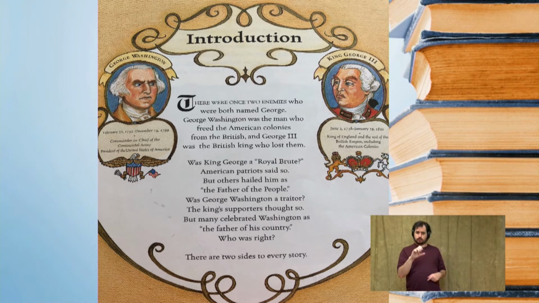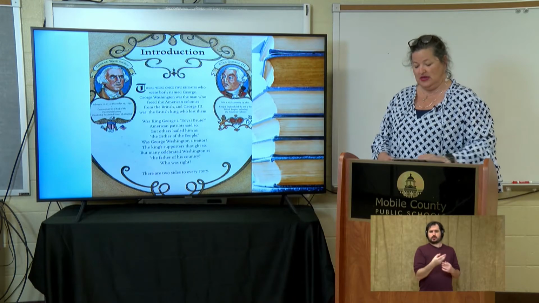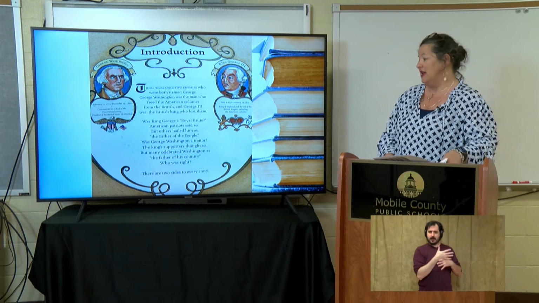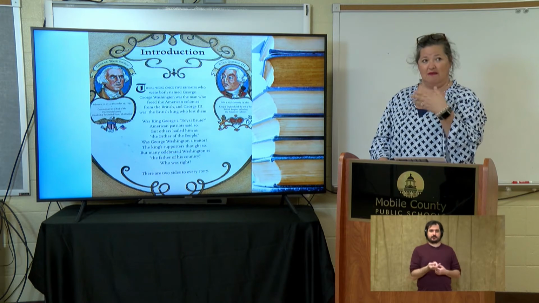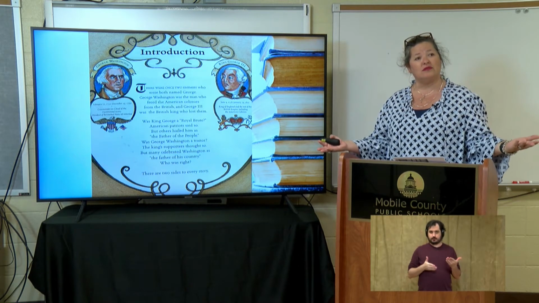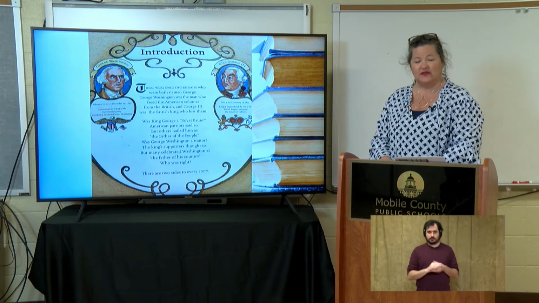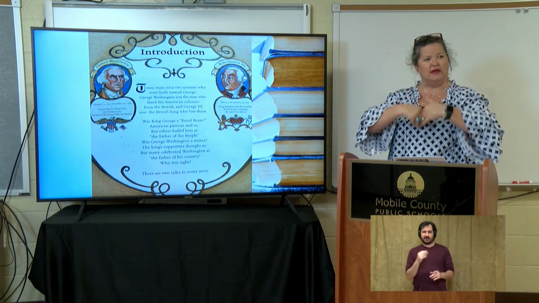Was George Washington a traitor? Was he a traitor because he was, in the beginning, a British citizen? So was he a traitor to the king? The king's supporters thought so, but many celebrated Washington as the father of his country. Who was right? There are two sides to every story. And lots of people agree with that. Lots of people even say there are three sides to every story. Your side, my side, and the truth. And a lot of times when we talk about perspective, the truth generally falls somewhere in between. Okay?